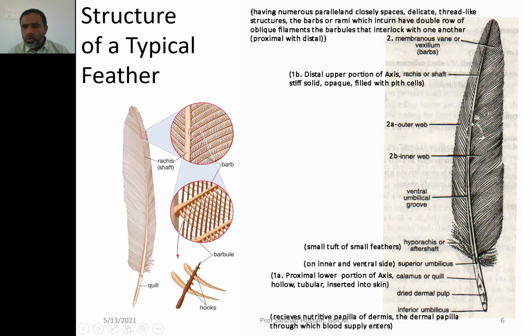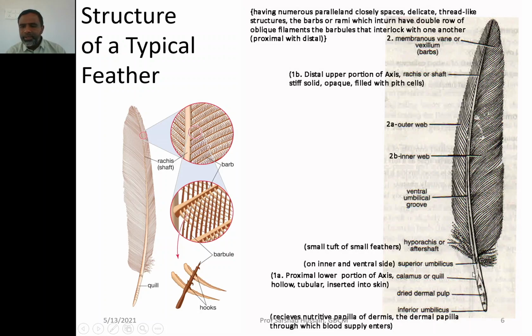Now this long rachis has a central groove in it present on the ventral side, called the ventral umbilical groove. Then the rachis and the calamus or the quill are separated at this juncture, where there are very small tufts of small feathers called the hyporachis or the after shaft. So basically this is the portion below which the calamus is present within the skin, above it is projecting outside the body, and at this junction you have the hyporachis, the after shaft.